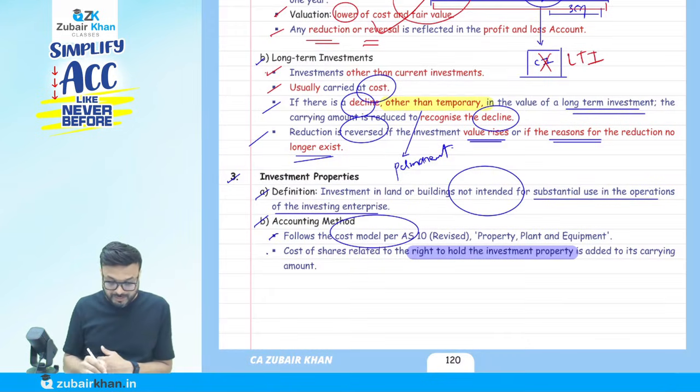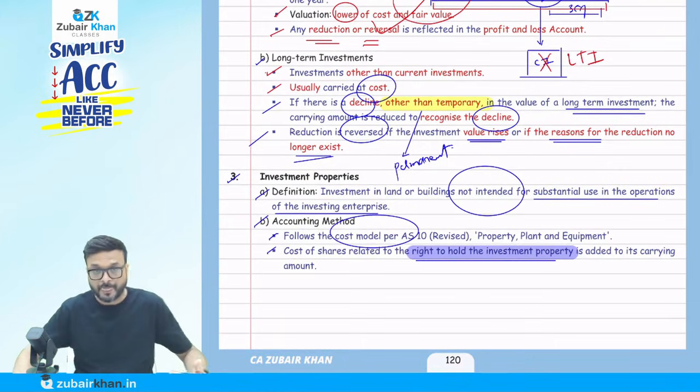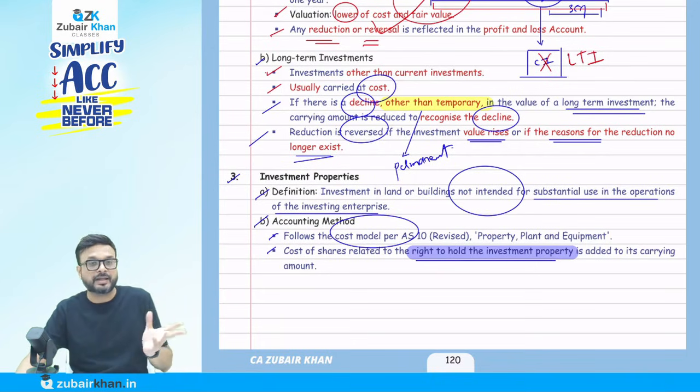But what is new here is that the cost of shares related to the right to hold the investment is added to the carrying amount. What does it mean? Suppose when we purchase property we must also purchase shares, for example of a cooperative society that has a land. I want to purchase that land, but the society says, Zubair, if you want to purchase the property, you have to purchase 10,000 shares of the cooperative society. It is mandatory for me to hold the shares to purchase the land. So that cost of shares will be added to the cost of the property.